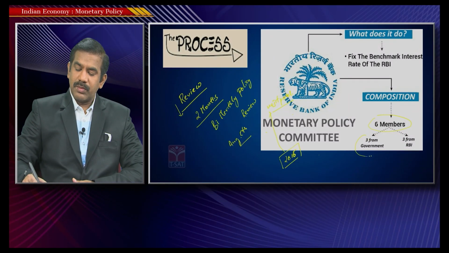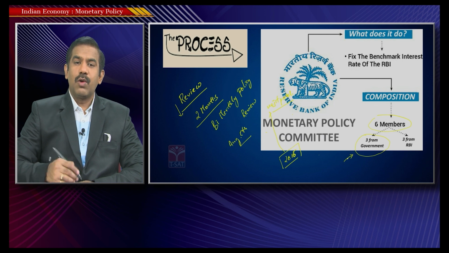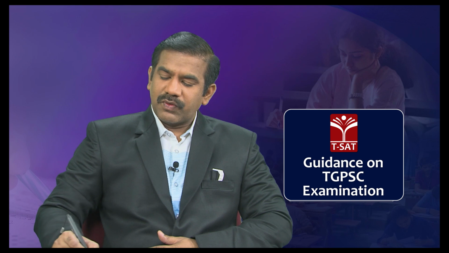This 6-member committee consists of 3 members from the government. I mean 3 members of this committee have been appointed by the government and they are outside of the RBI. They are not necessarily from the RBI, and it's not necessary that these 3 people are public servants working for the government of India. The government could appoint any 3 people who have expertise in the banking industry, or simply in economics and finance. So 3 members are from the government and 3 members from the RBI, and by default one of these members happens to be the governor of the RBI itself.